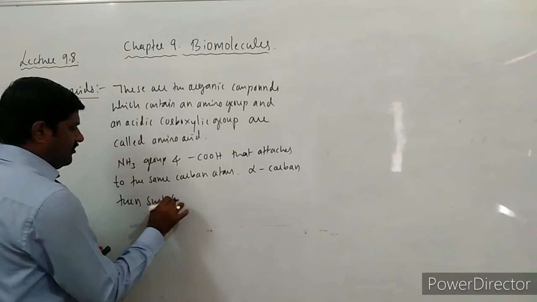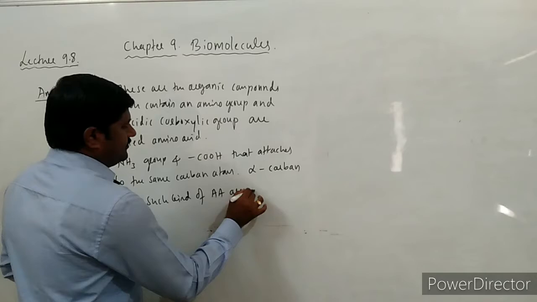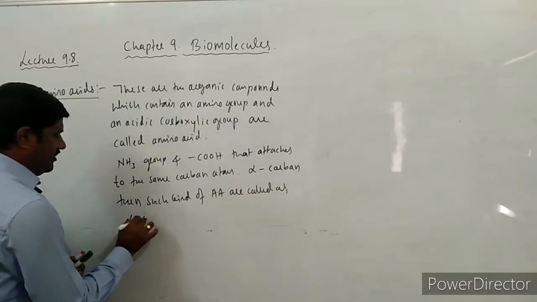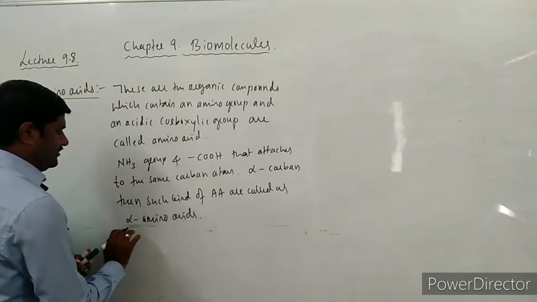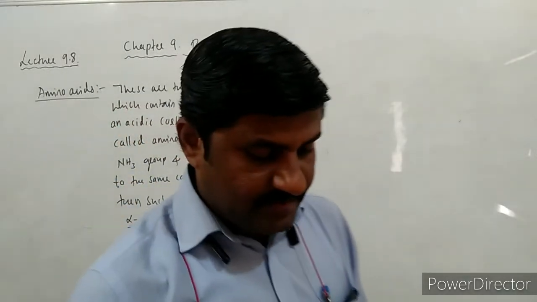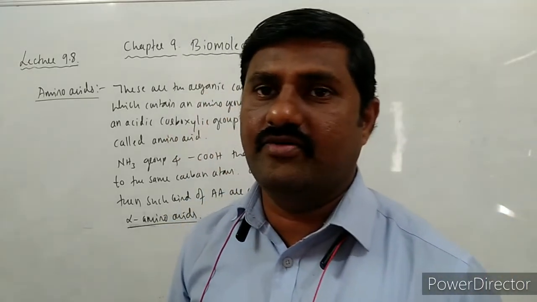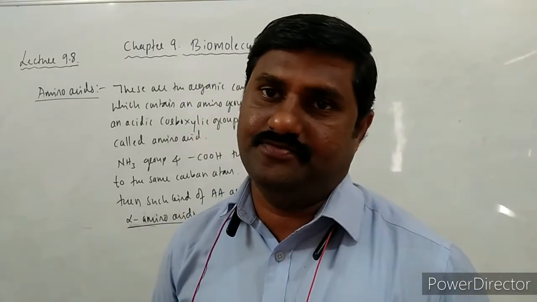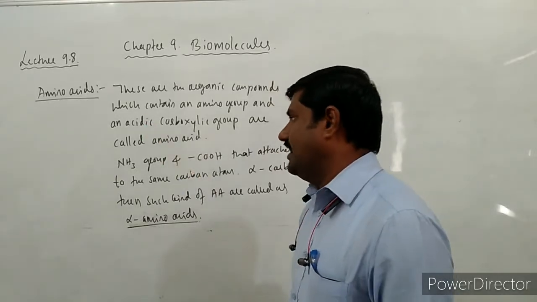then such kind of amino acids are called alpha amino acids. So these are the organic compounds which contain one amino group and one carboxylic group which are attached to the same carbon atom, and they are said to be amino acids.